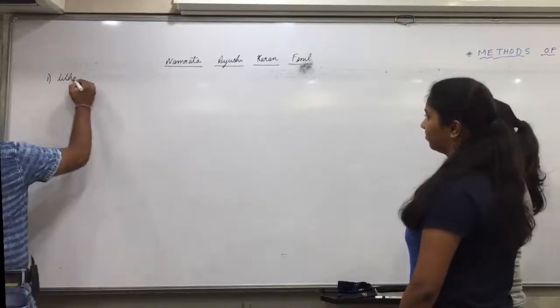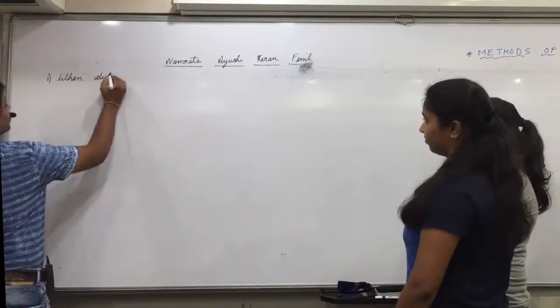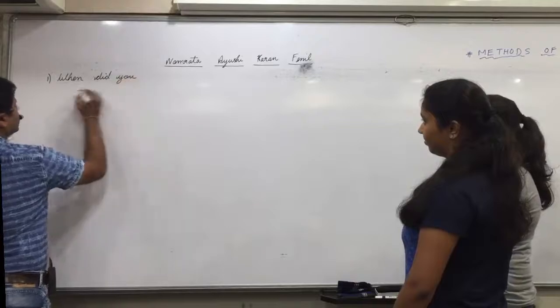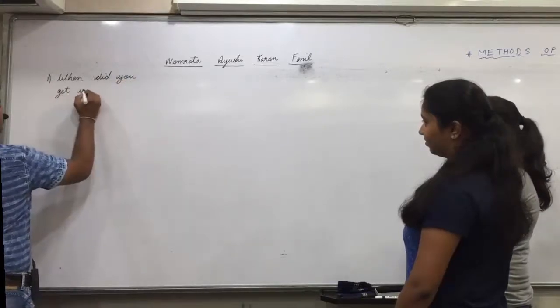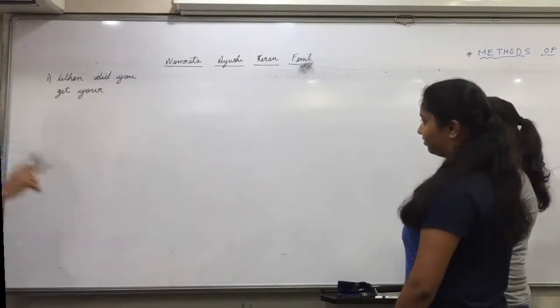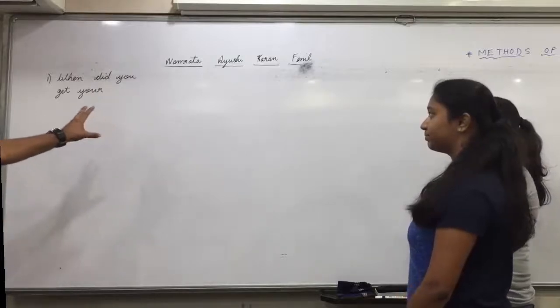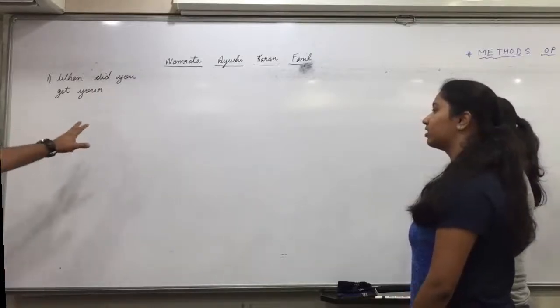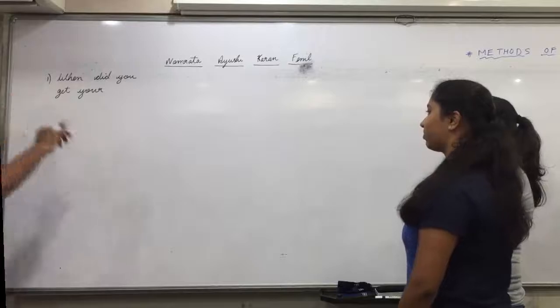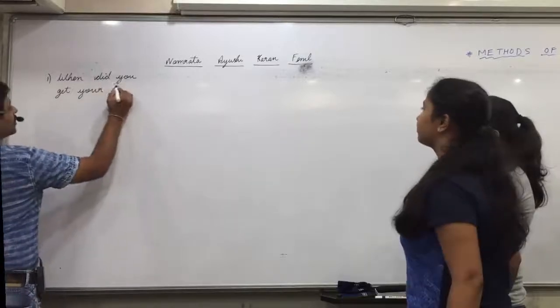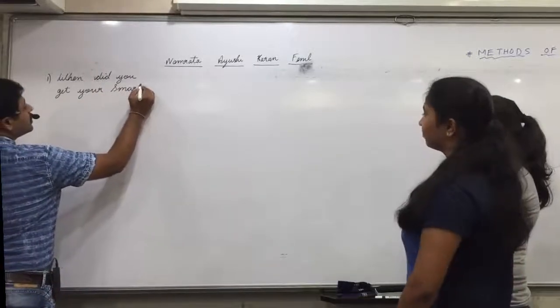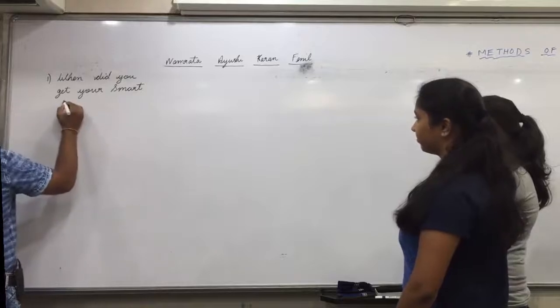Okay. So when did you get your... Is everyone able to see what is written? Yes. Or shall I increase the font size? Able to see everyone, last benches? When did you get your first smartphone?